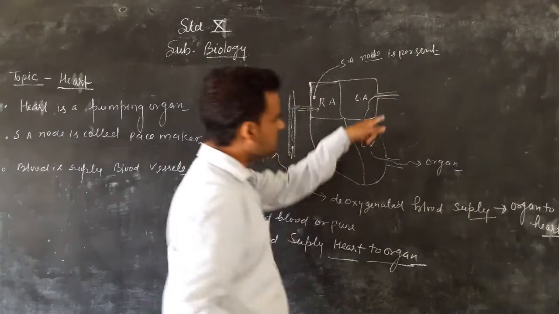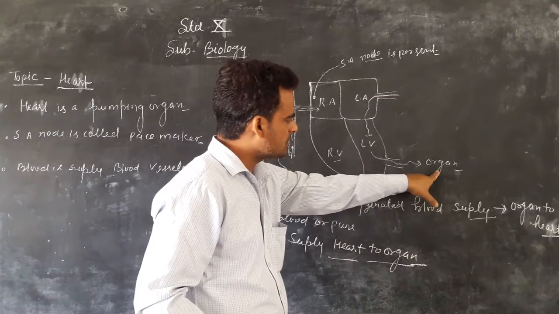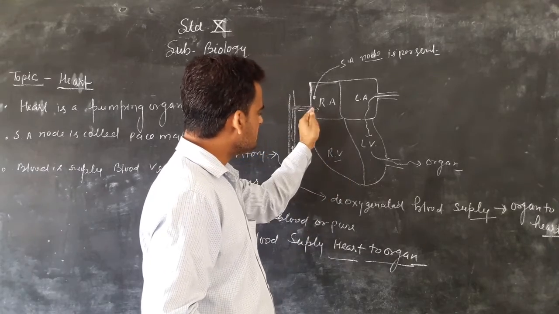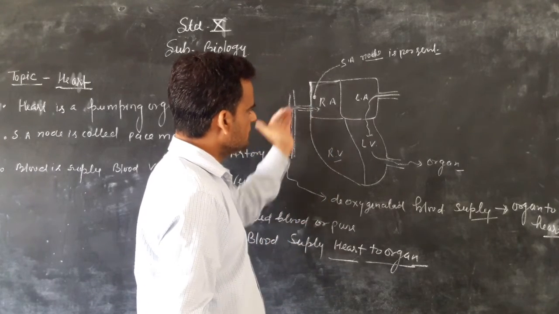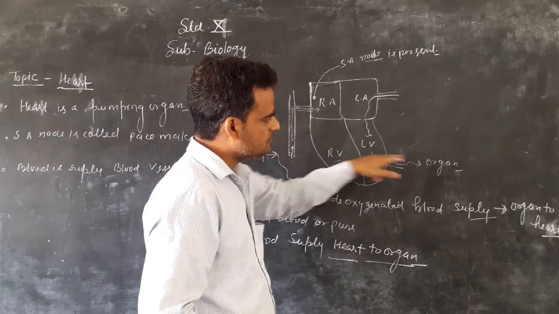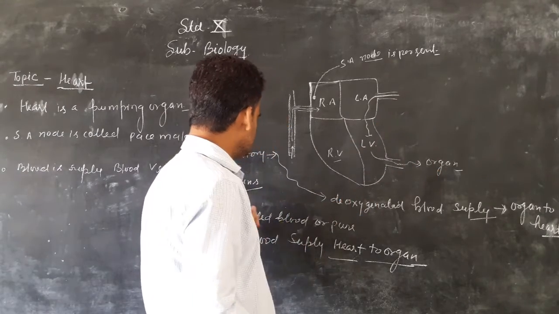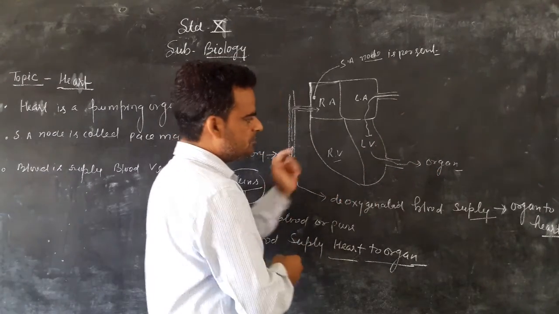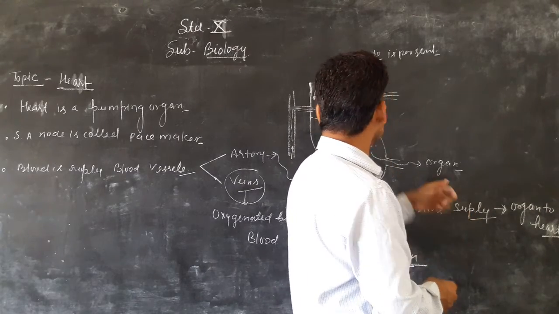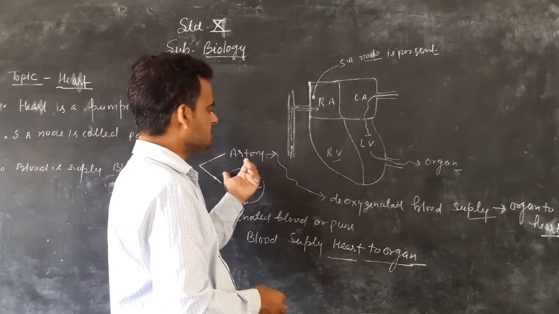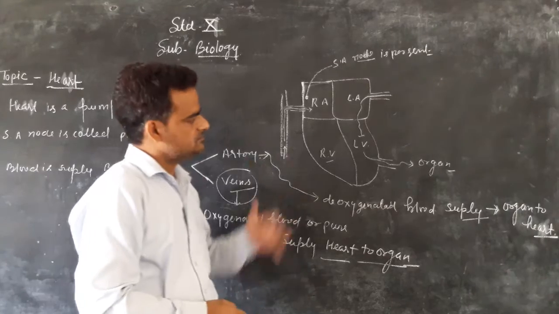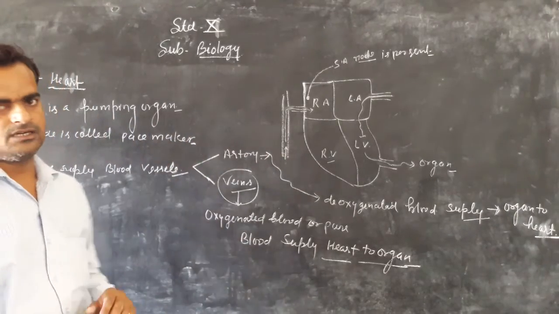So oxygenated blood is supplied to the organ, and deoxygenated blood goes from organ to heart. From heart to organ, it is present in veins. Veins supply oxygenated blood, and the artery supplies deoxygenated blood. Thanks for watching. We will study this now in a detailed discussion.